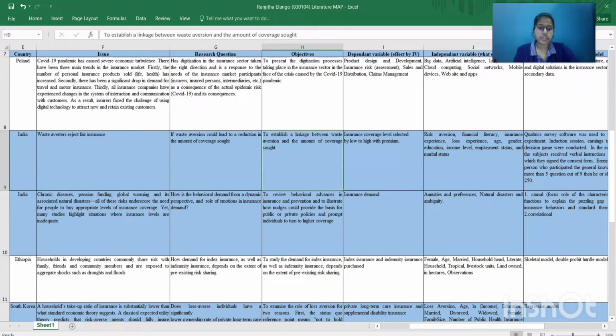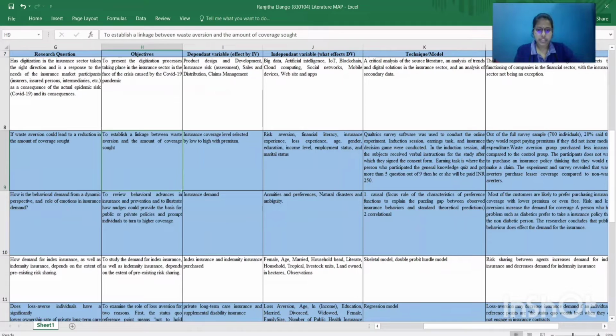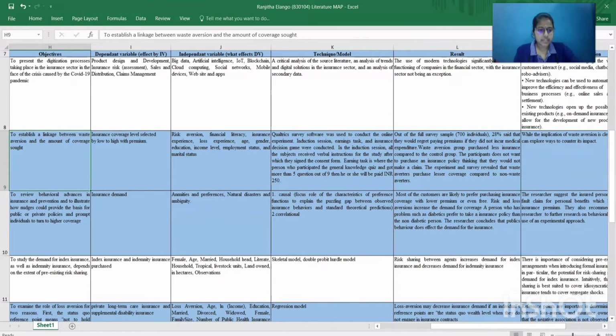The dependent variable is insurance demand. The independent variables are annuities and preferences, natural disasters, and ambiguity. The technique used for this is causal and correlational. The result is that most customers are likely to prefer purchasing insurance coverage with a lower premium or even free. Risk and loss aversion increase the demand for coverage. A person who has problems such as diabetes prefers to take an insurance policy more than a non-diabetic patient.